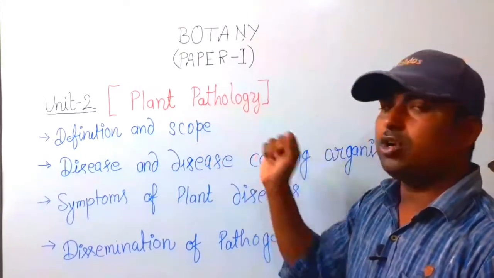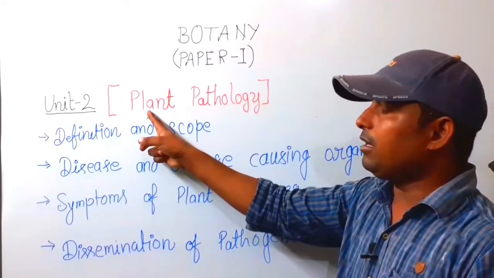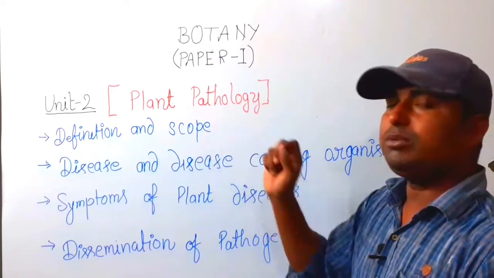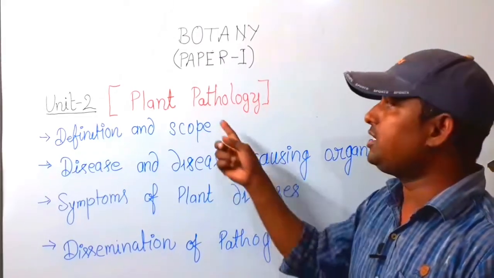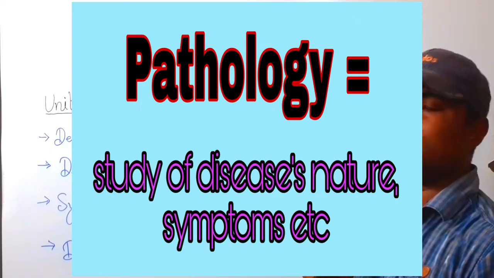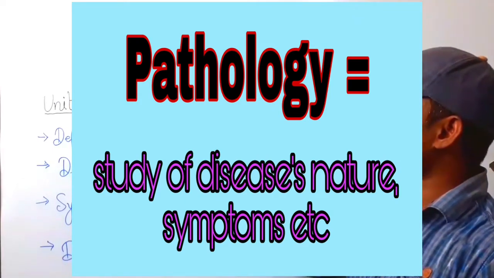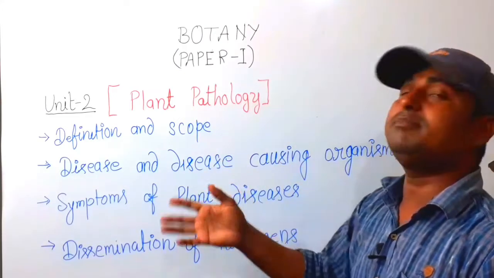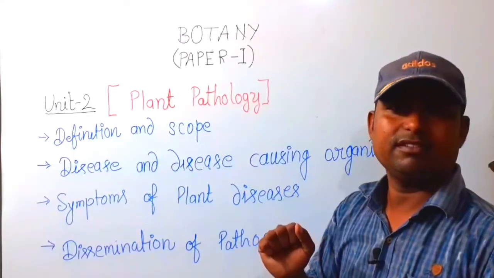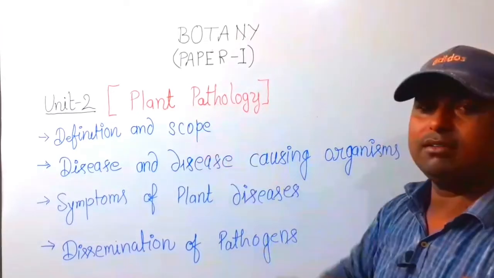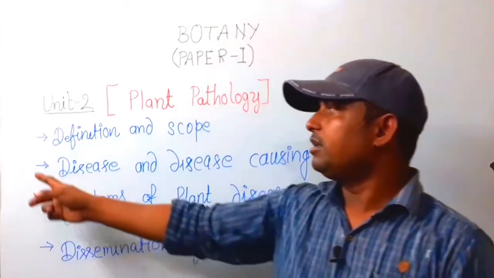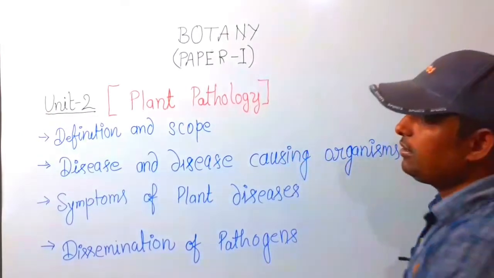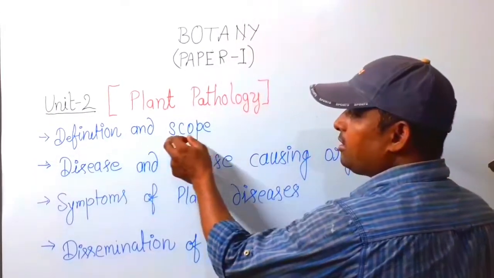Unit Second has the topic plant pathology. Pathology means study of disease, and collectively it is called plant pathology. It means the study of diseases of plants. Now the first topic of Unit 2 is definition and scope.